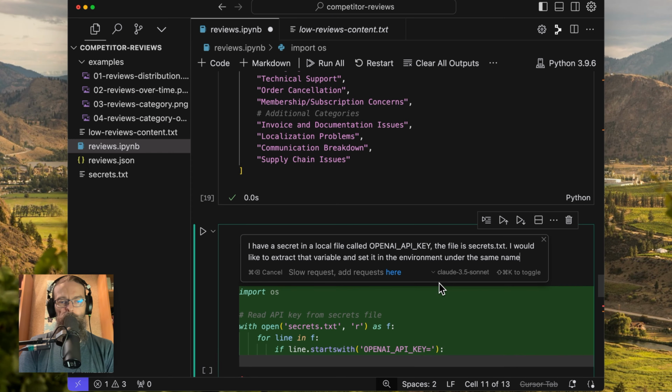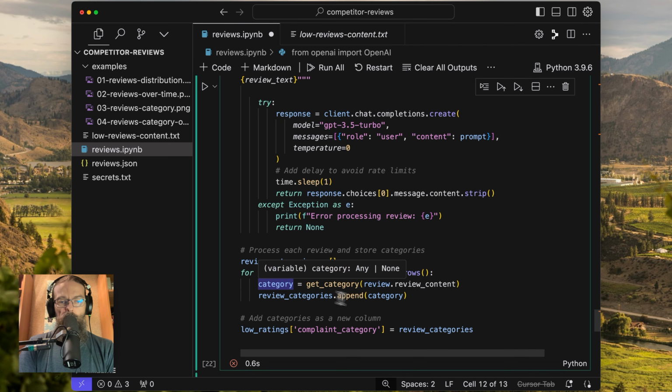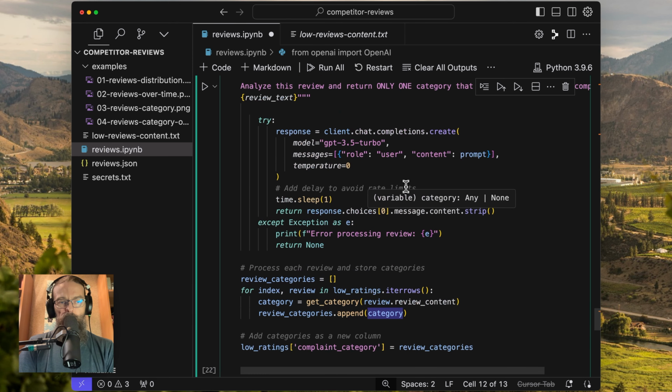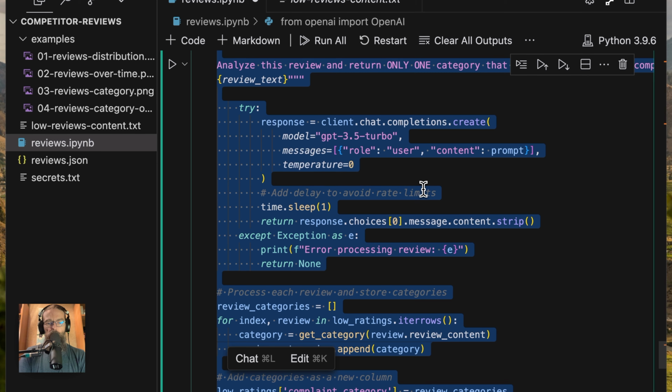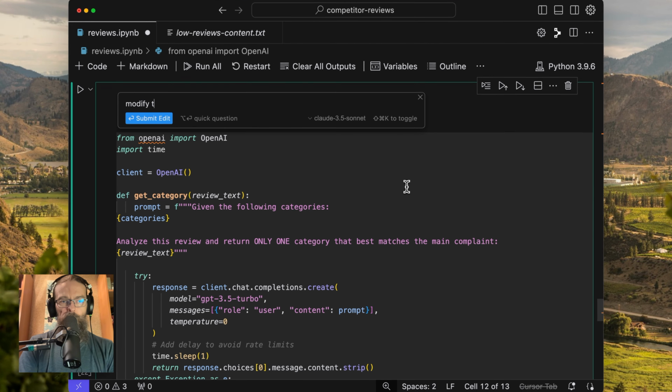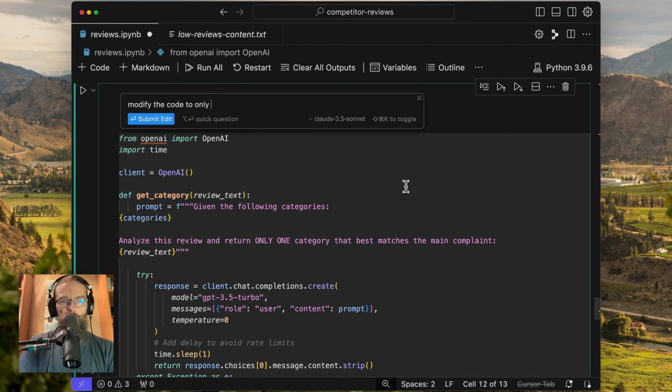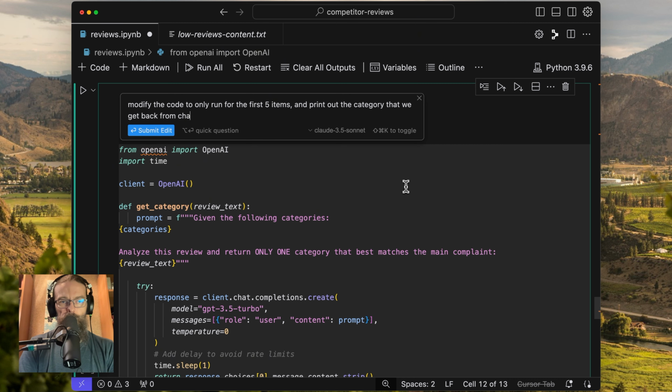It's just really straightforward. I'm going to take one second here, because if I run this right now, it's going to run 600 times. So I actually want to modify this code to only run for the first 5 items and print out the category that we get back from ChatGPT.